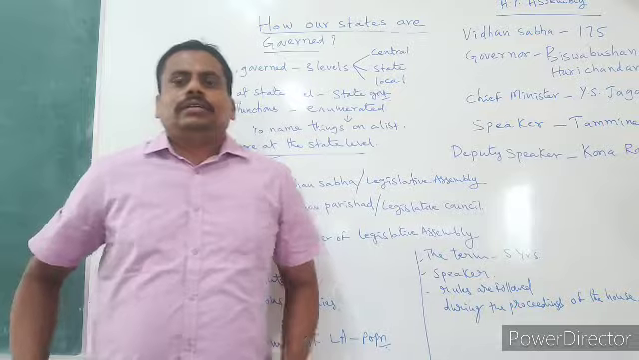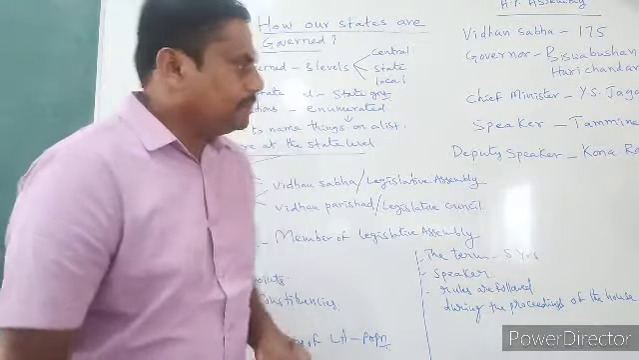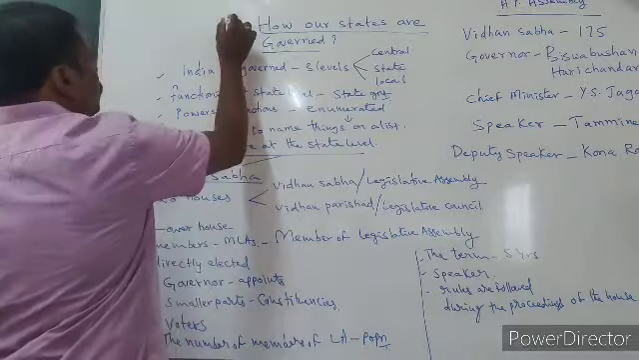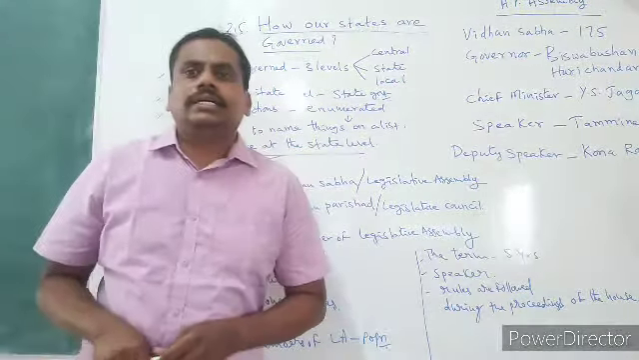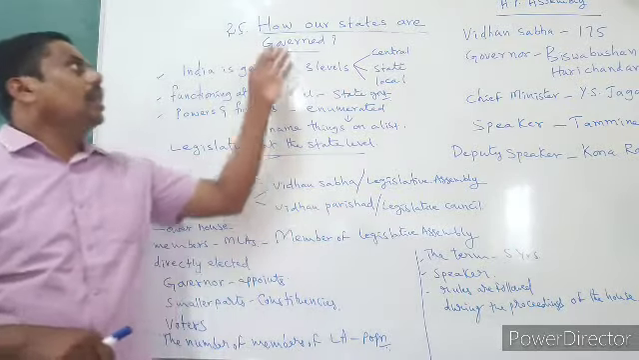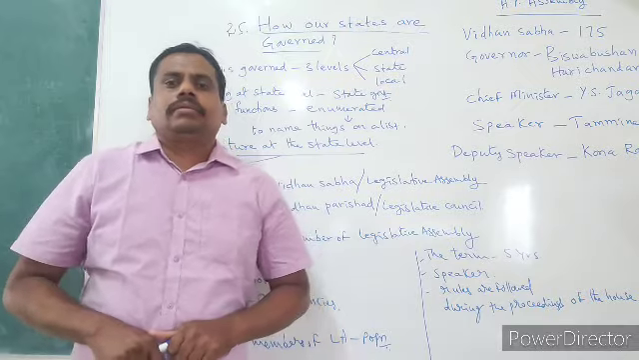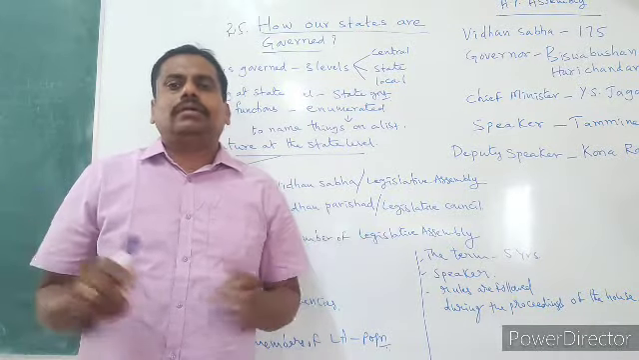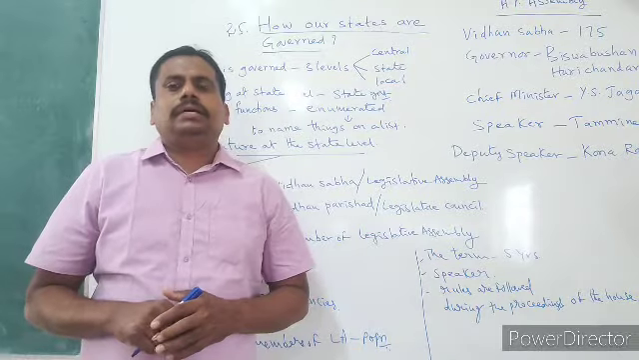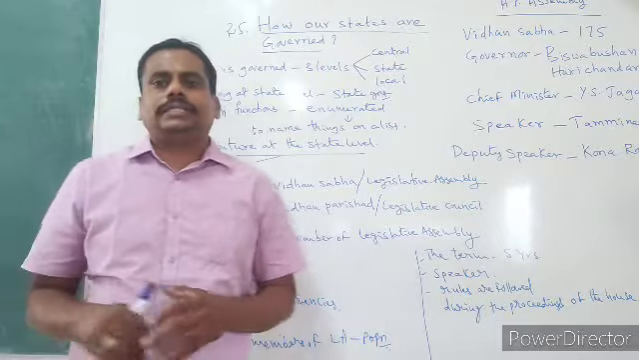Today, you are going to see the civics chapter, that is the 25th chapter in 7th standard civics: how our states are governed. What is the title of the chapter? How our states are governed. In this chapter, you are going to see how our states are governed.